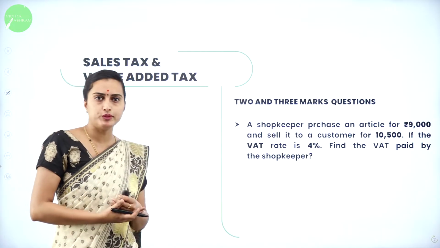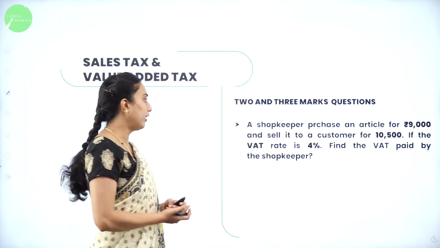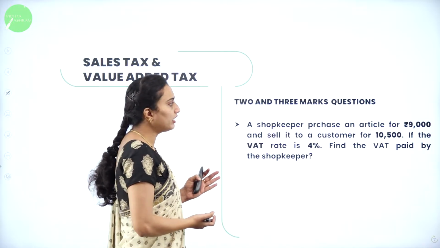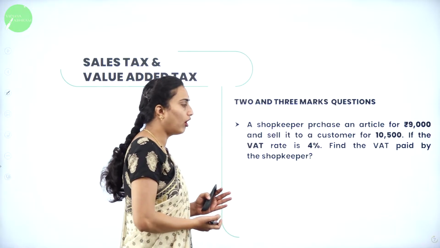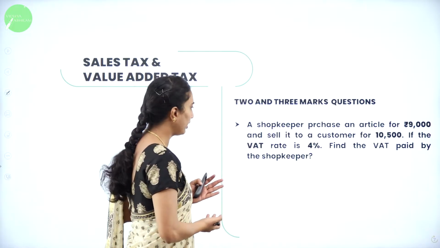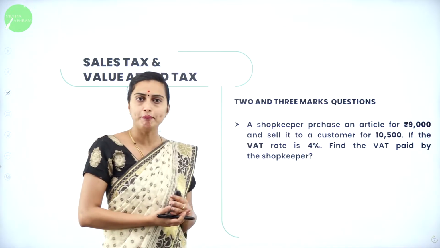Now, what are the problems we are going to solve under this? The first problem they have given is like this. A shopkeeper purchased an article for 9,000 and sells it to a customer for 10,500. If the VAT rate is 4%, find the VAT paid by the shopkeeper.